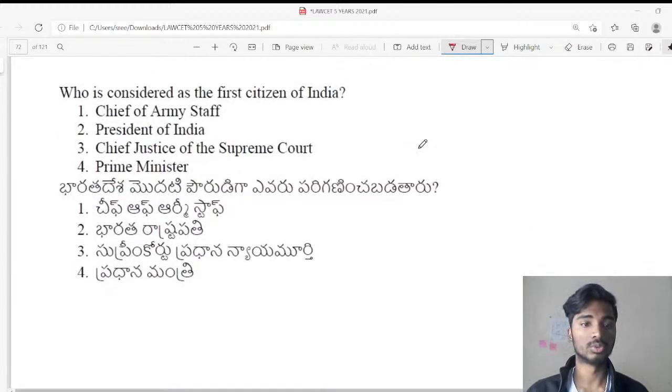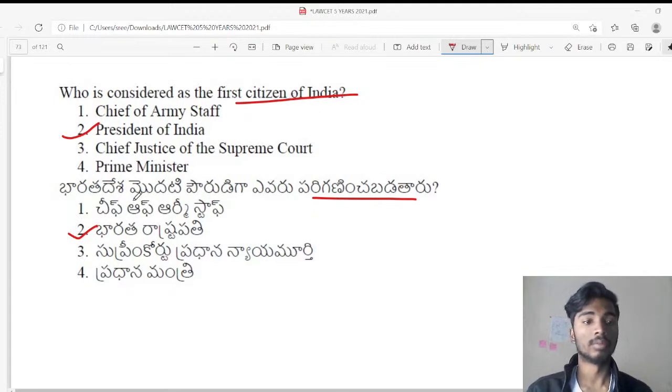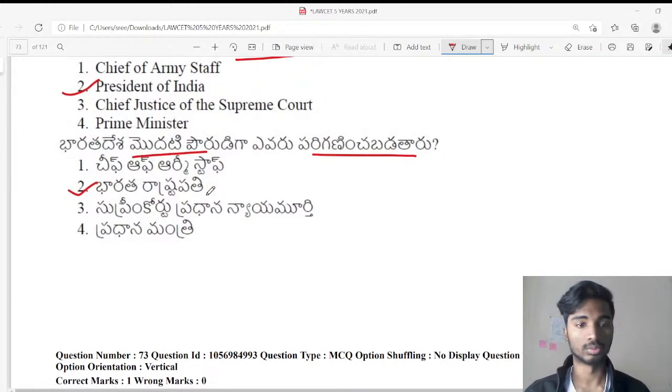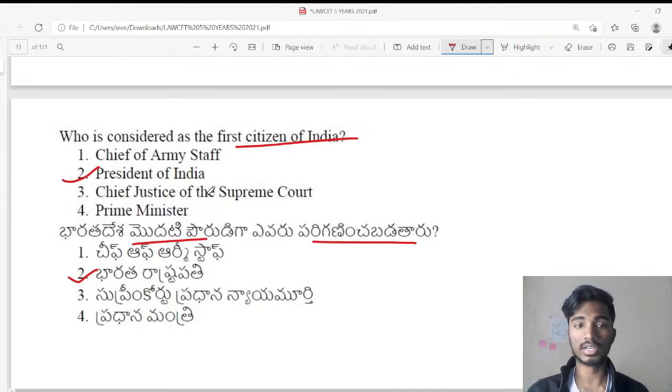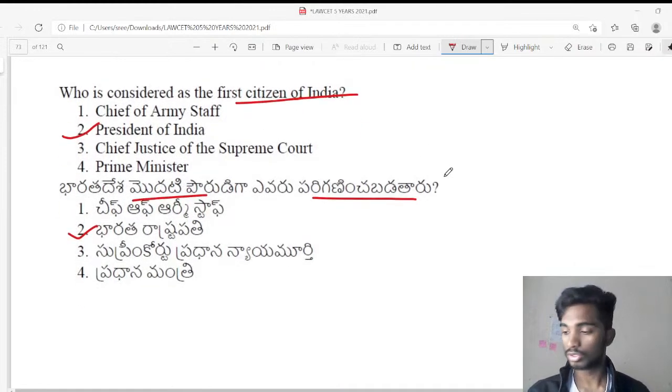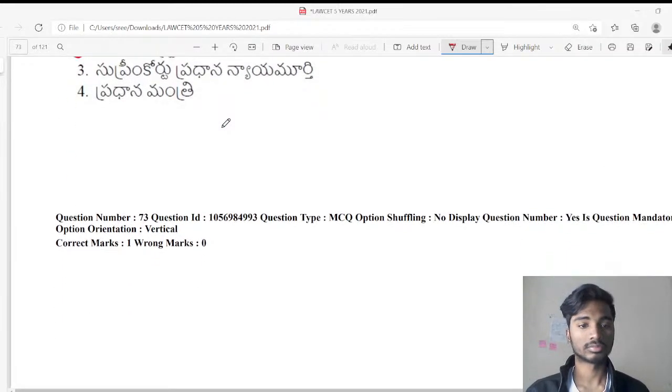Question number 72. Who is considered as the first citizen of India? The answer is the President of India. He is the first citizen of India. Who is the first lady of India? The first lady is the wife or the spouse of the President of India.